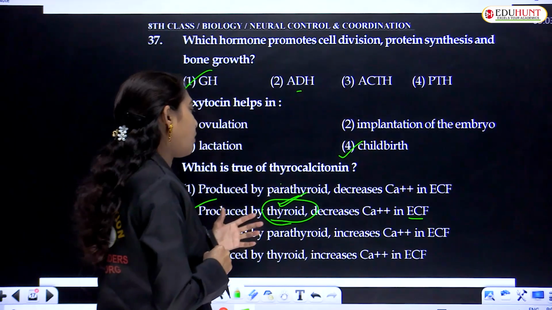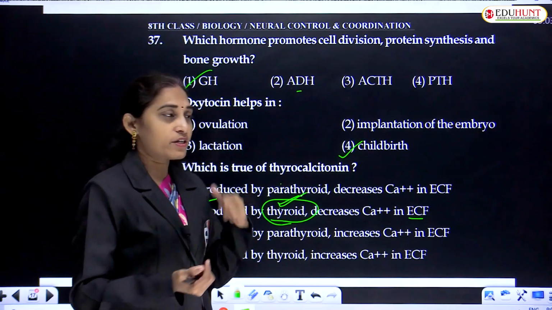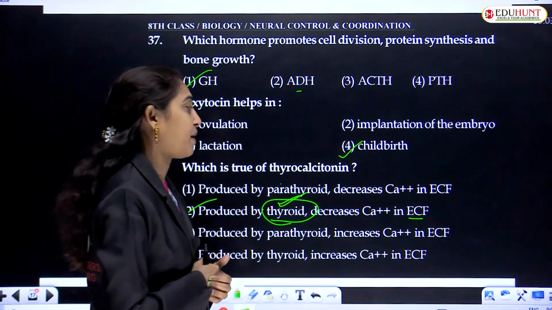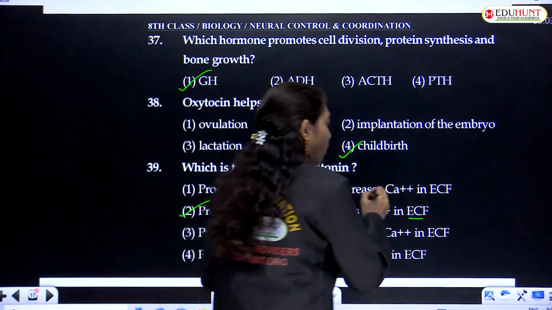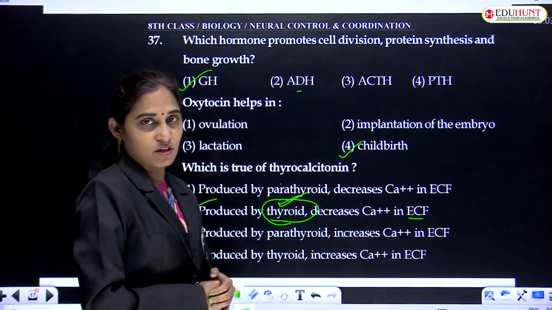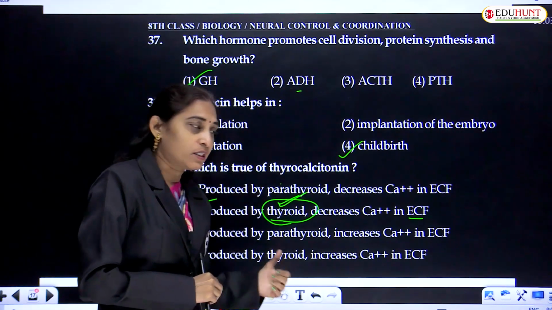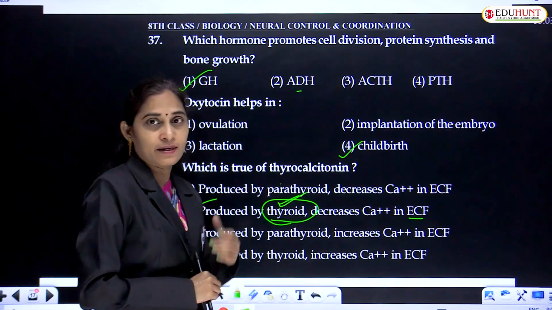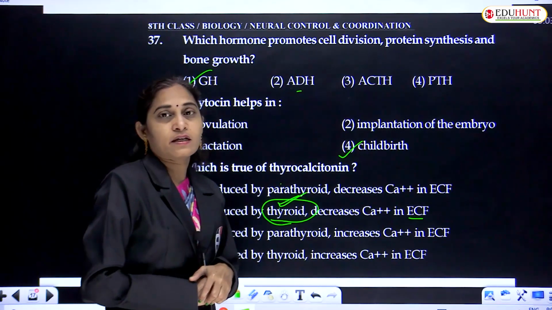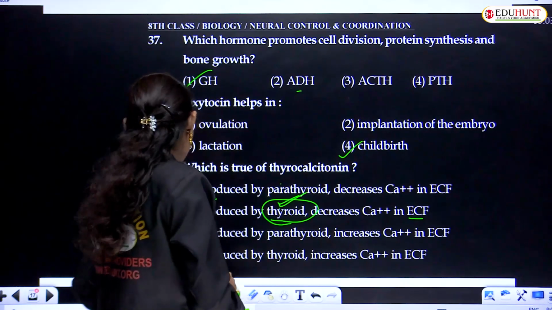Parathyroid gland, no doubt, there is a connection between calcium concentration and the secretion of the parathyroid gland, but it causes an increase in the calcium ions in the extracellular fluid. But thyrocalcitonin secreted by thyroid gland causes a decrease in the calcium level in the ECF.